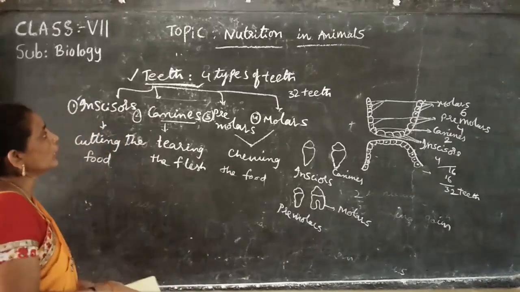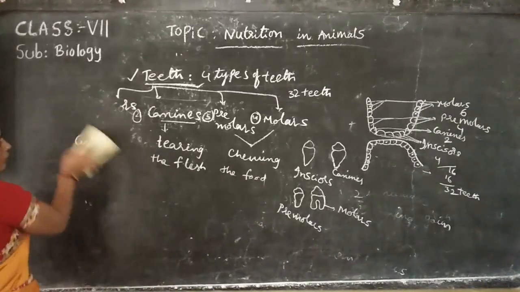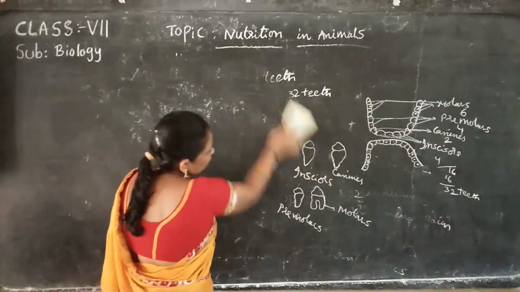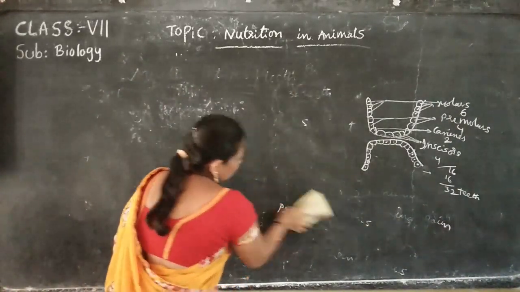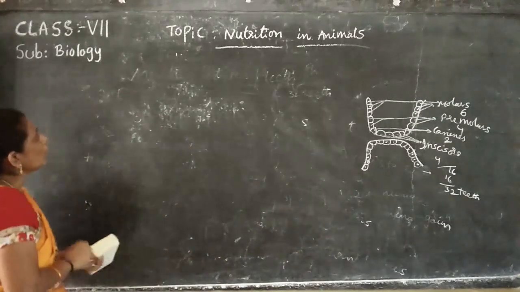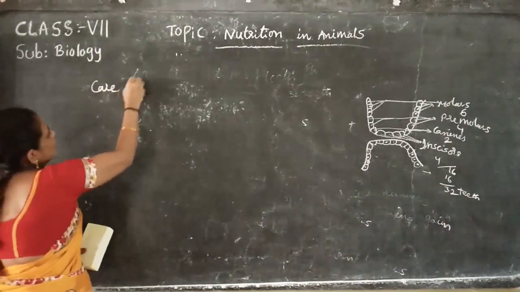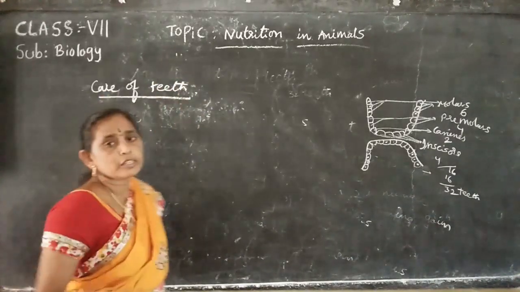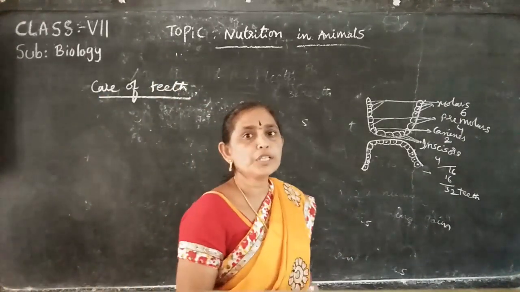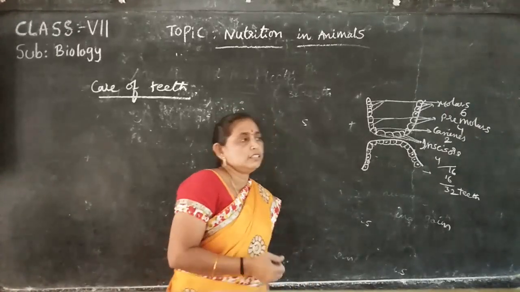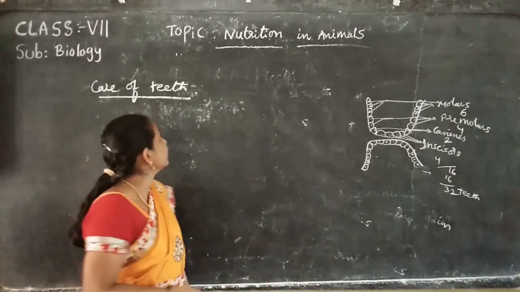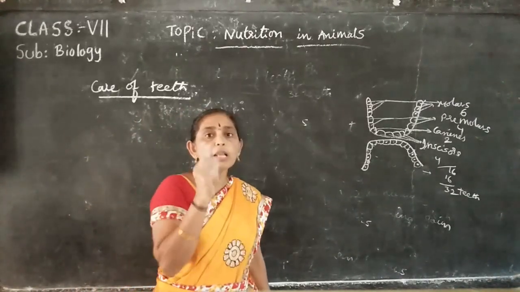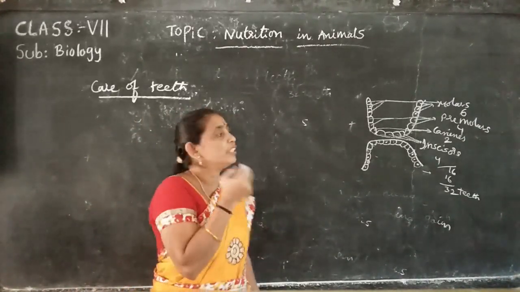Next we will discuss taking care of teeth. Teeth are very important. They help in chewing, grinding and masticating the food materials. When eating food, small particles get stuck between the teeth.